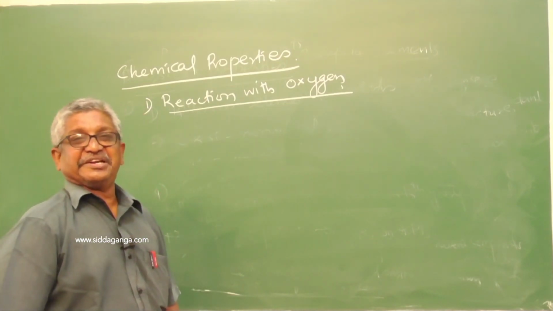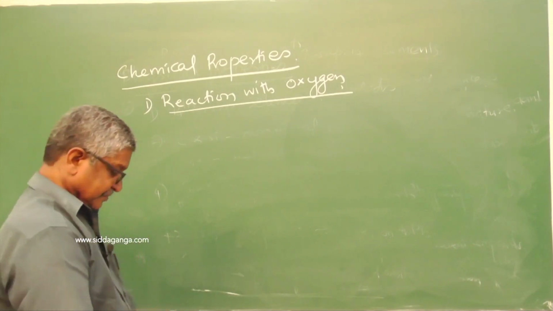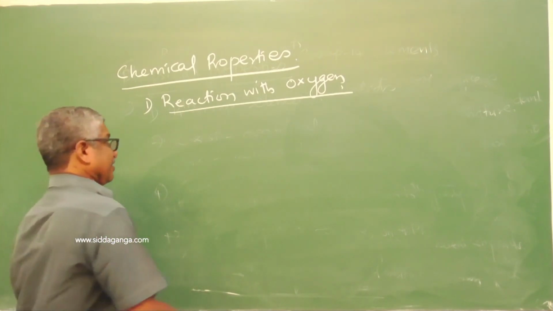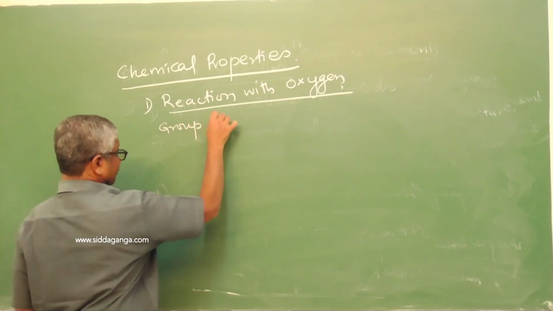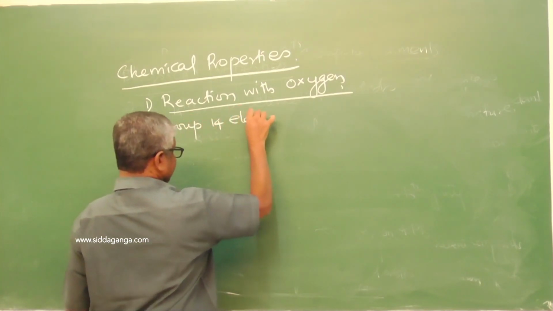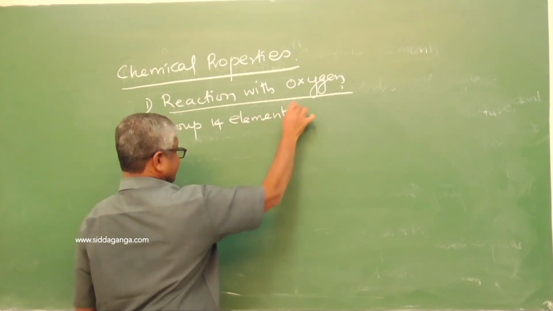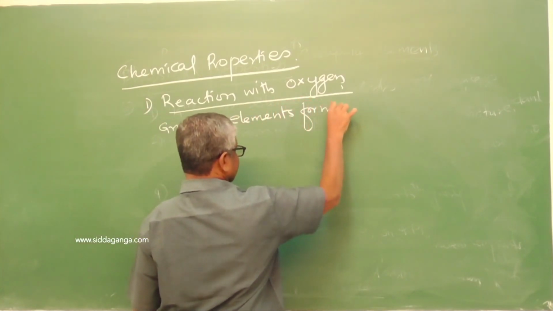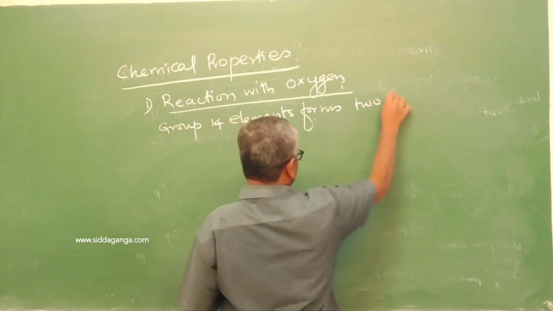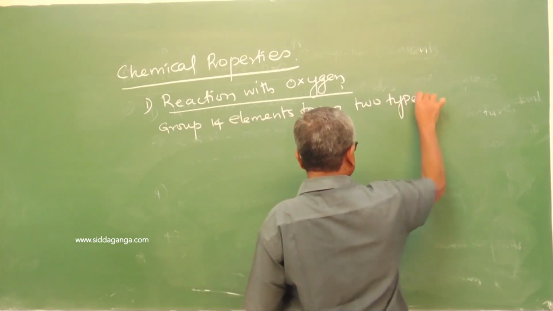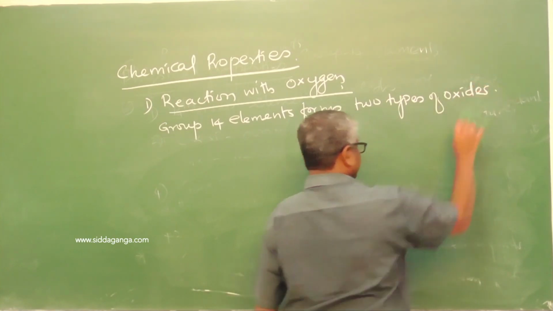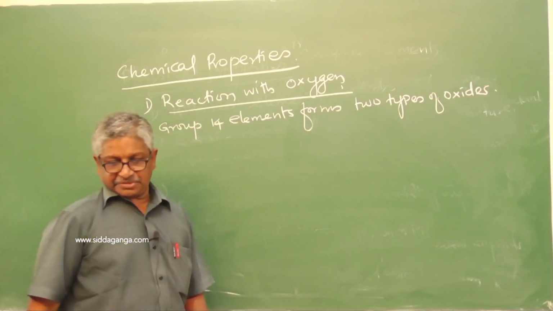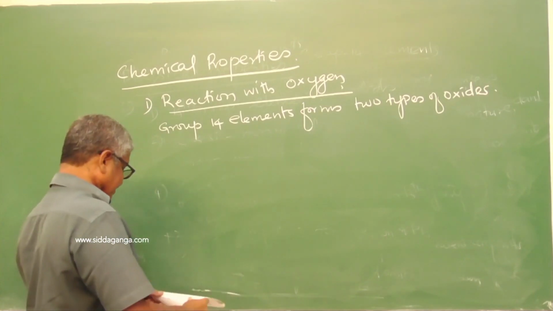Group 14 elements form two types of oxides.